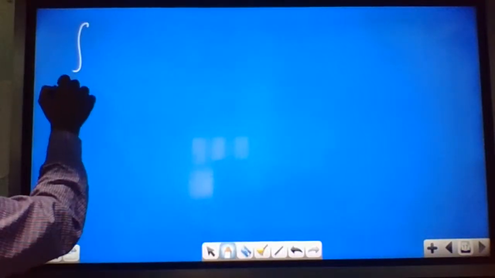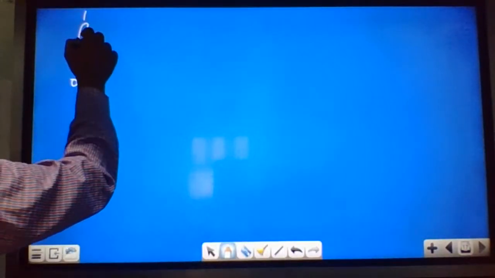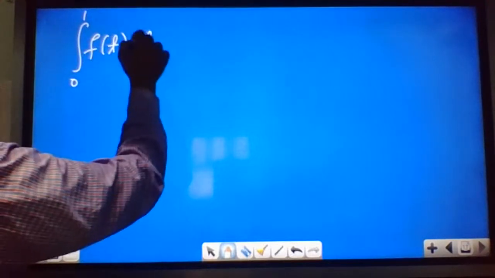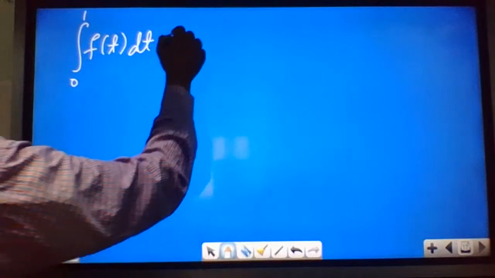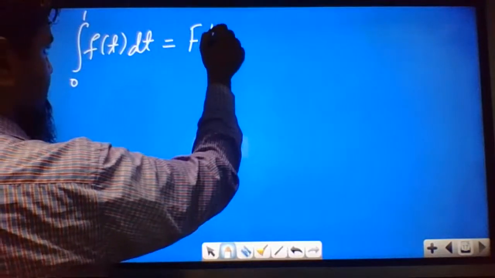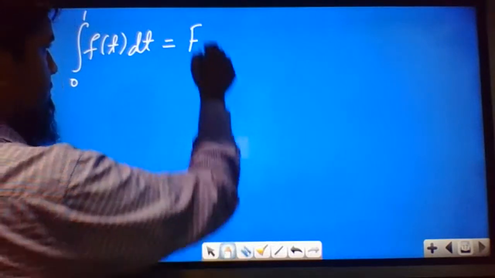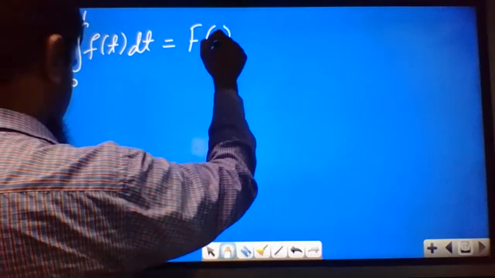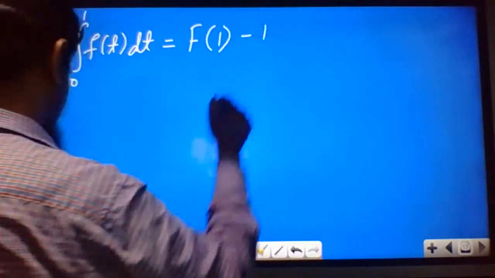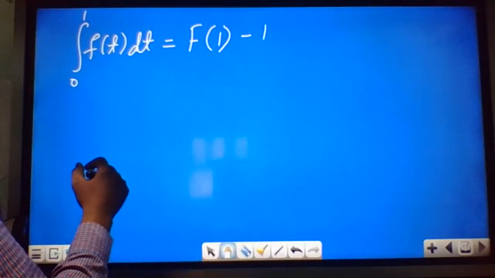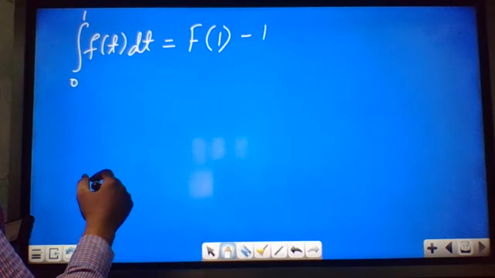Integral with limits 0 to 1, f of t dt. The limits are given, so we can find the integral, antiderivative is given capital F. So F of 1 minus 1.